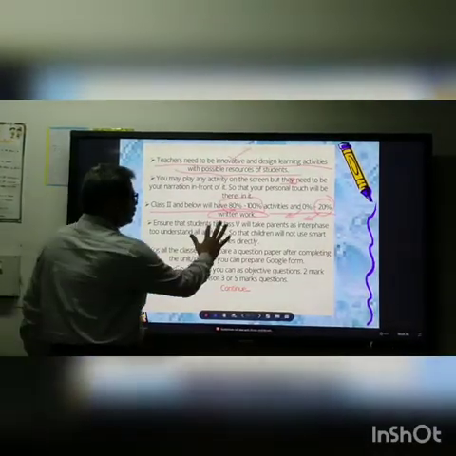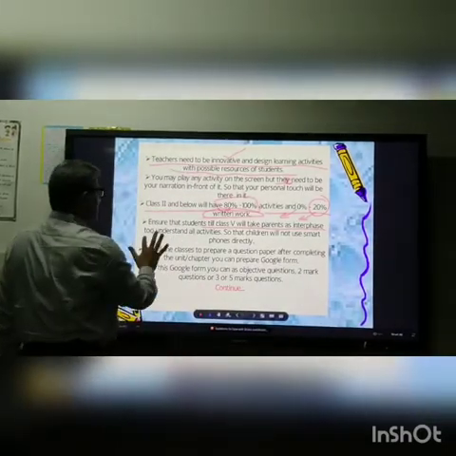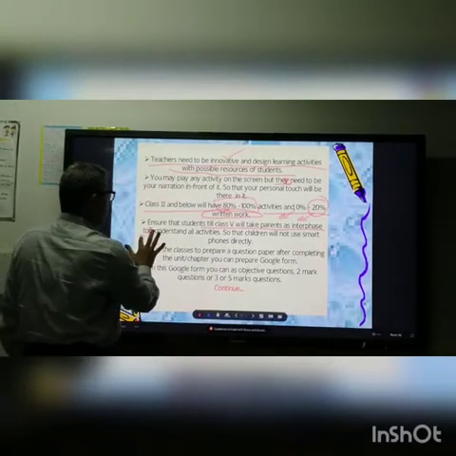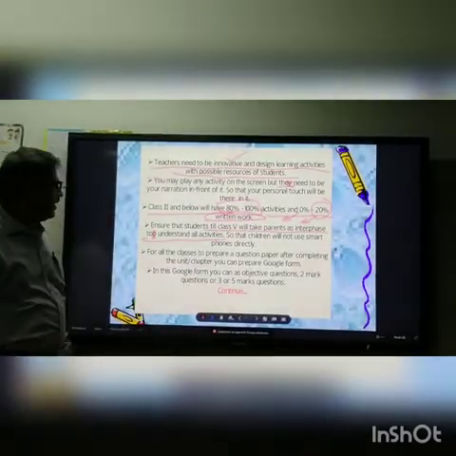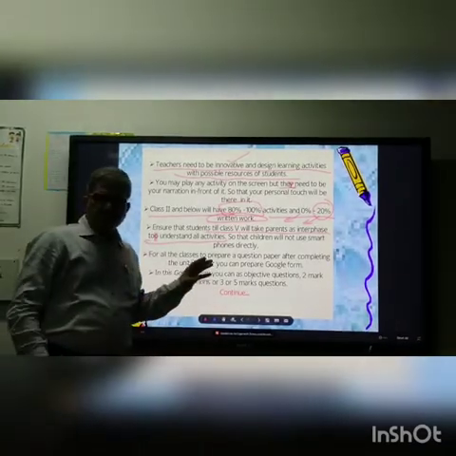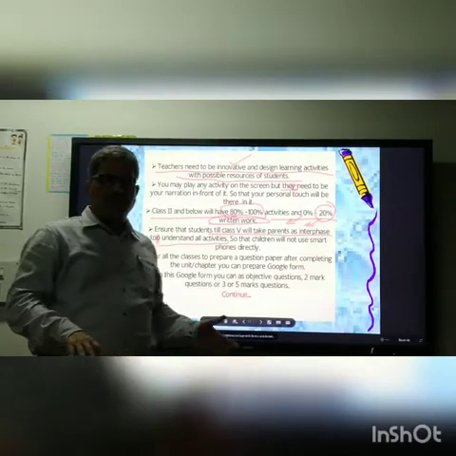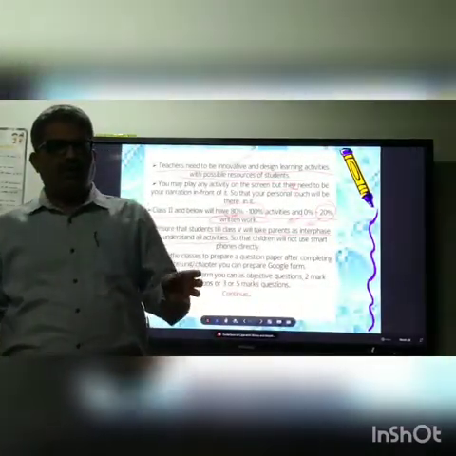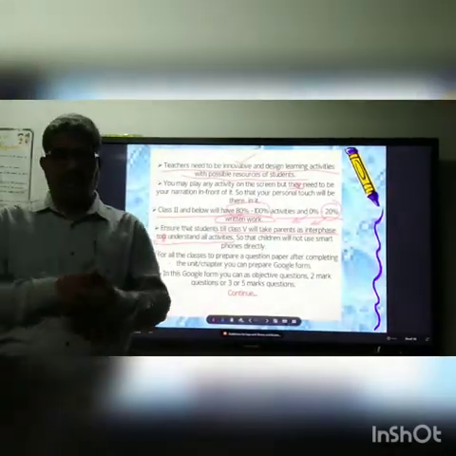Ensure that students till class 5 take parents as the interface to understand all activities. What does it mean? On one side we keep complaining that children at that tender age are not expected to see the mobile for longer times.